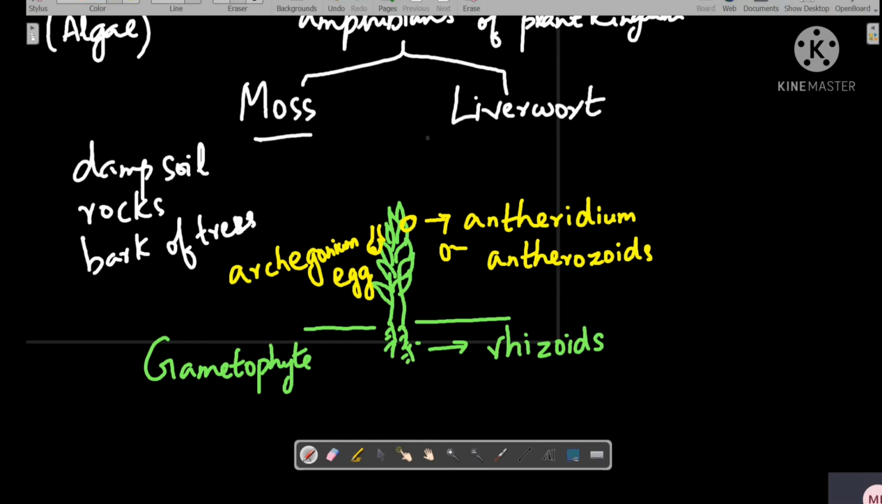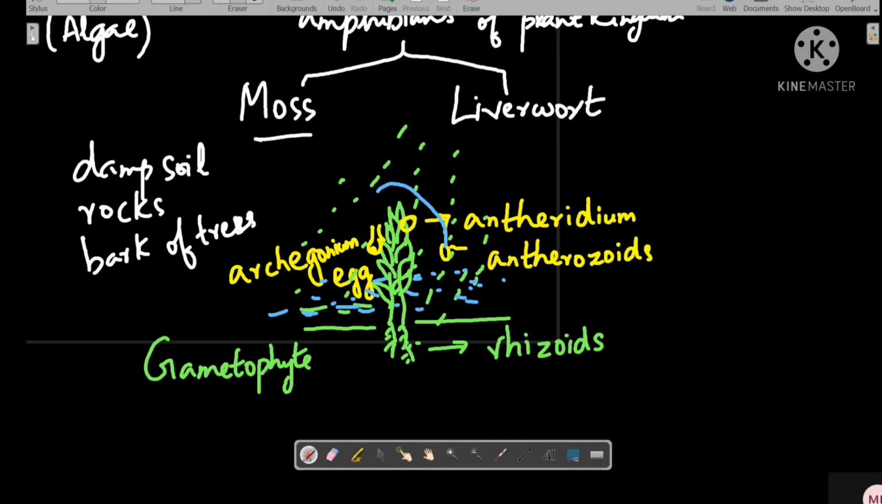Now, moss as well as the liverworts live in wet areas where they receive rainfall. So as the rain falls and there is water, the antherozoids swim through the water and go towards the archegonium and fuse with the egg, and that results in zygote formation. So it's inside the archegonium that the zygote is formed. This zygote will develop into the sporophyte.